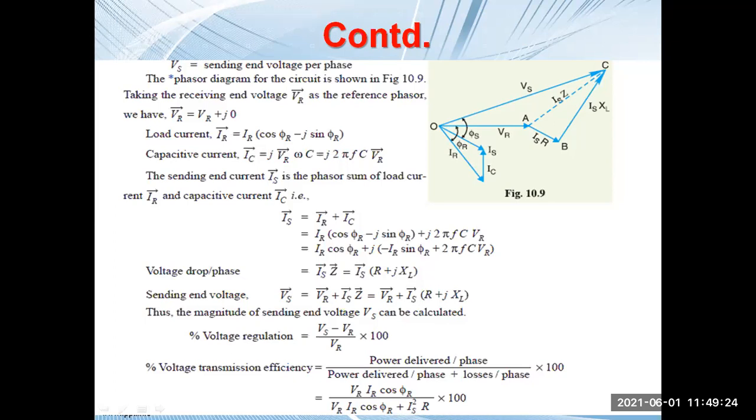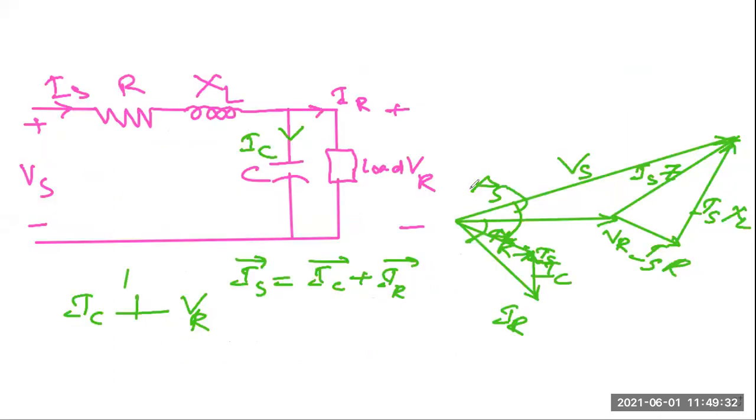Now I will derive it on the board so that you can understand clearly, because here there may be some difficulty. I will erase this phasor diagram, or write in between somewhere so that it is more clear. First, I should erase this portion, then I will get some space.